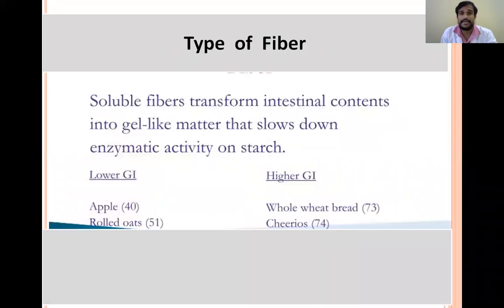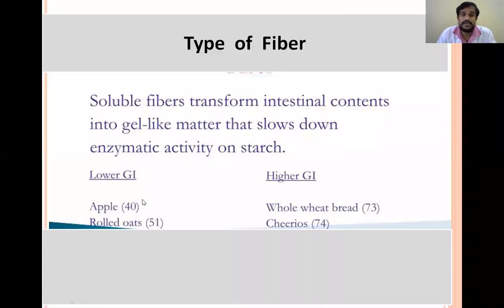And coming to the next one, type of fiber, the fibers will be soluble and insoluble fibers. If the soluble fibers are present in the food item, it will combine with the intestinal contents, and it will transform the intestinal contents into a gel-like material. And this gel will be present around the food material, which slows down the digestion by slowing down the enzymatic activity of the food item. So that's why the digestion is slowed down, the absorption is slow, and the glycemic index will be low.